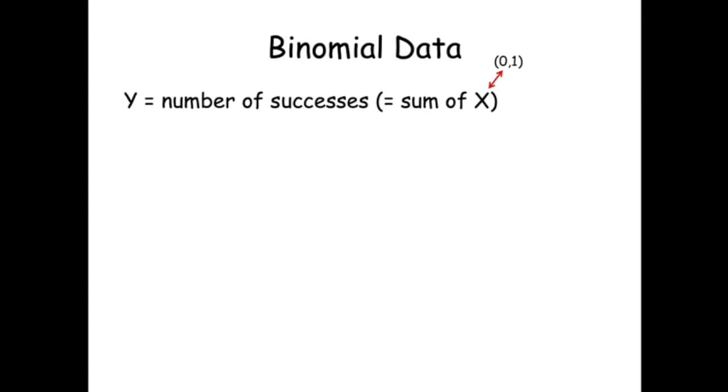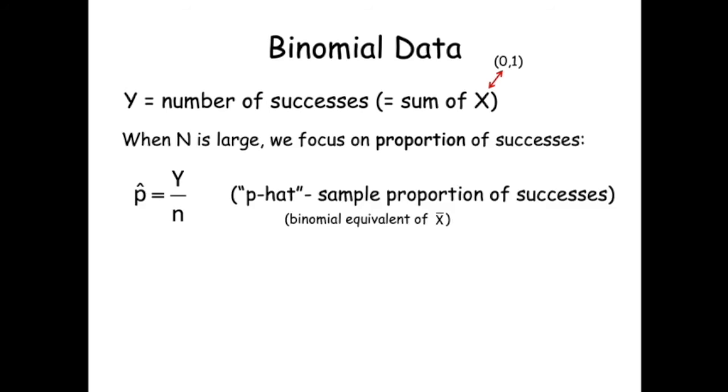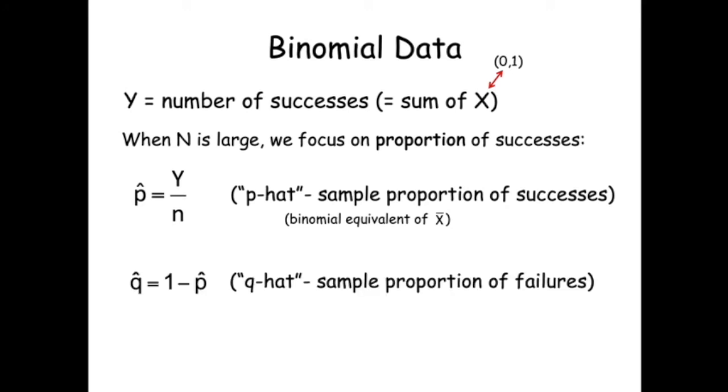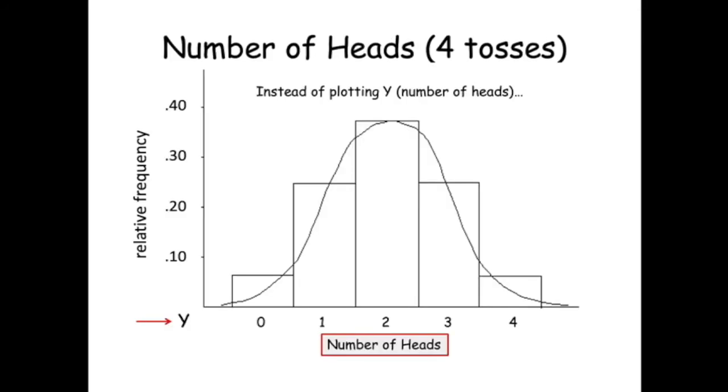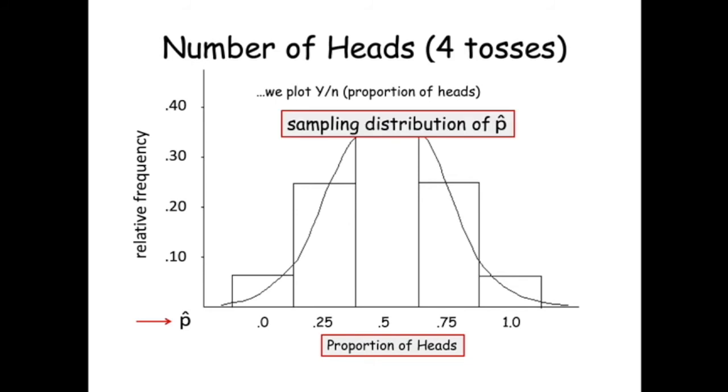Let's look at an example for binomial data. Y is the number of successes, and with large samples, we convert Y to a proportion, which we call p hat. The sample proportion of failures is called q hat. The hat, or circumflex, indicates an estimate of a population value. P hat is a sample statistic, so it has a probability distribution. This is the probability distribution of Y for the coin flip example, but instead of plotting values for Y, we plot values for p hat. This is the sampling distribution of p hat.